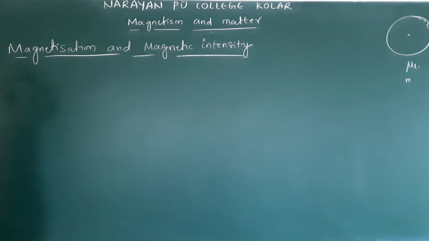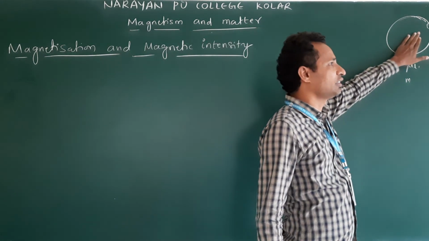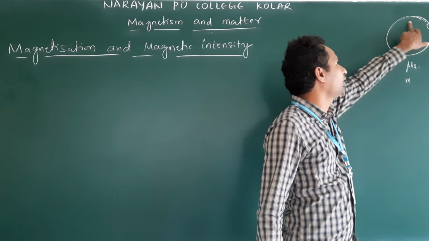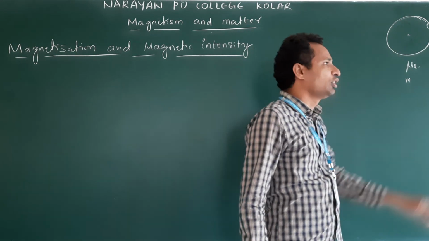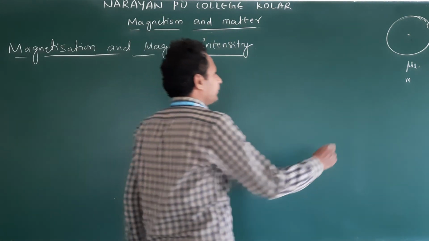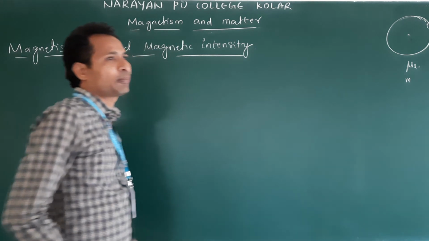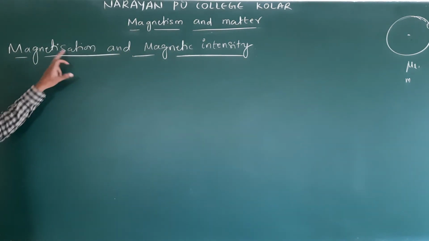Right? This is due to what? It only depends on electron rotation, electron motion. Clear? So this magnetic moment is for only a single atom. The magnetic moment per volume is called magnetization.